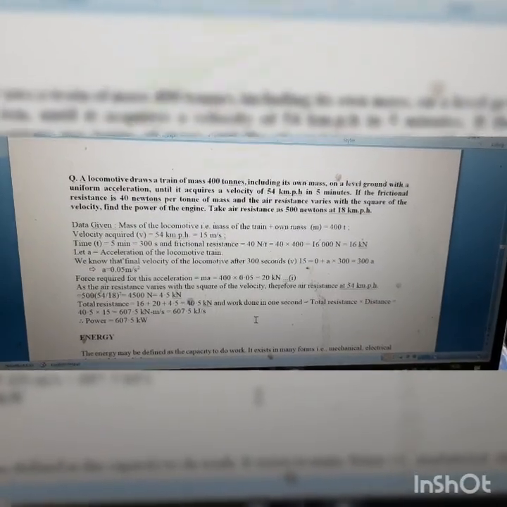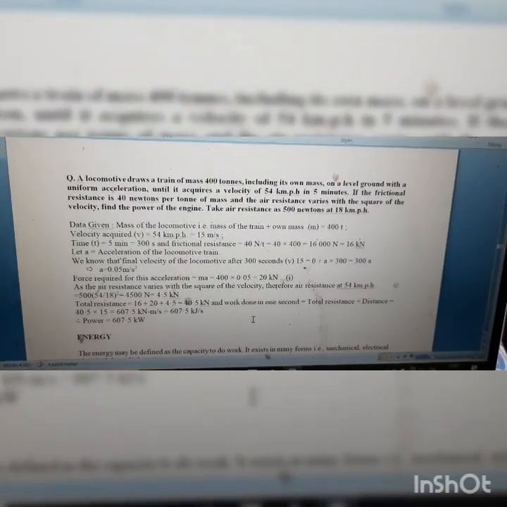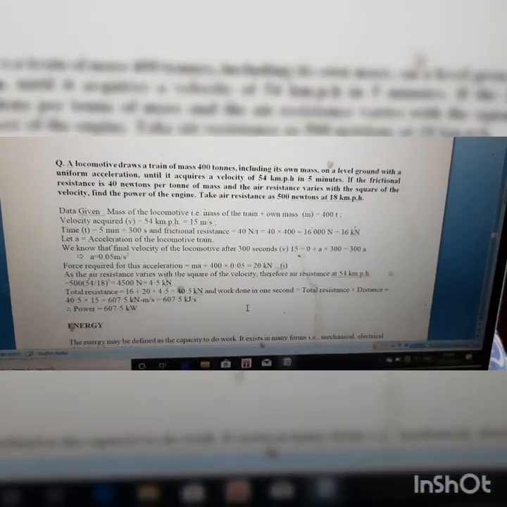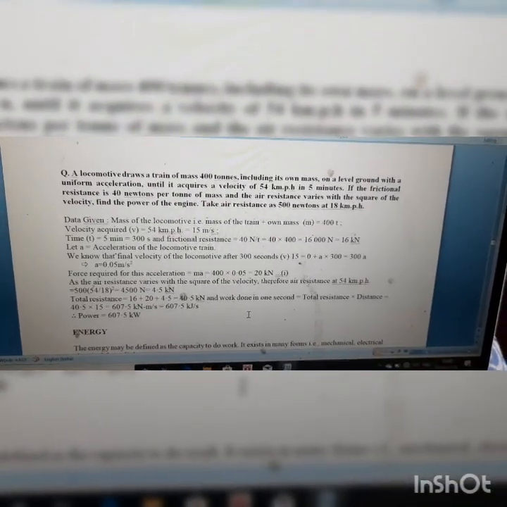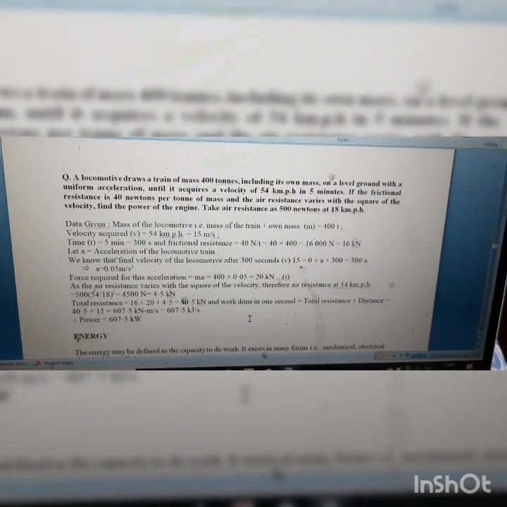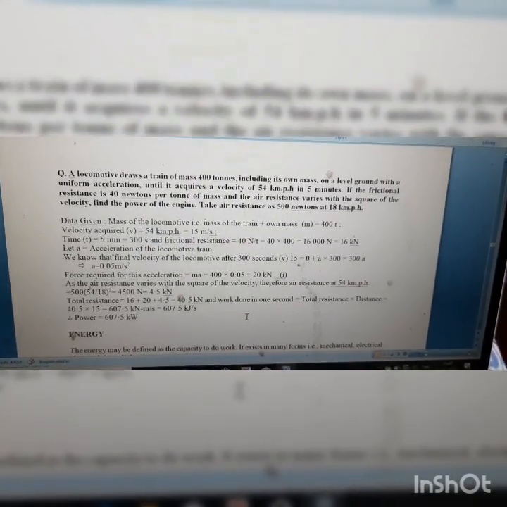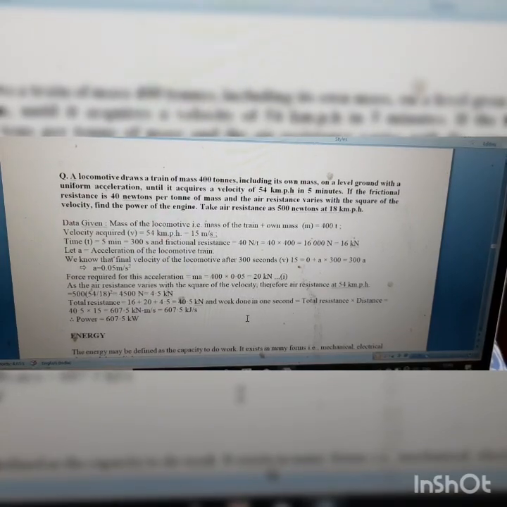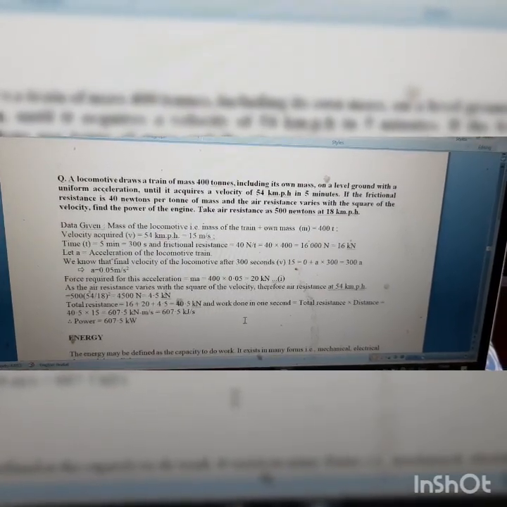So total resistive force, so first one is 16 kilonewton, that is frictional resistance. Another one is the inertia force, that is 20 kilonewton, it is force required for this acceleration. And other force is the air resistance, that is 4.5 kilonewton. So total resistive force is 40.5 kilonewton.